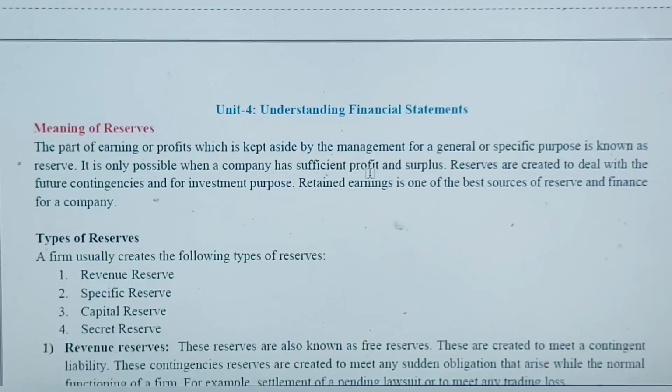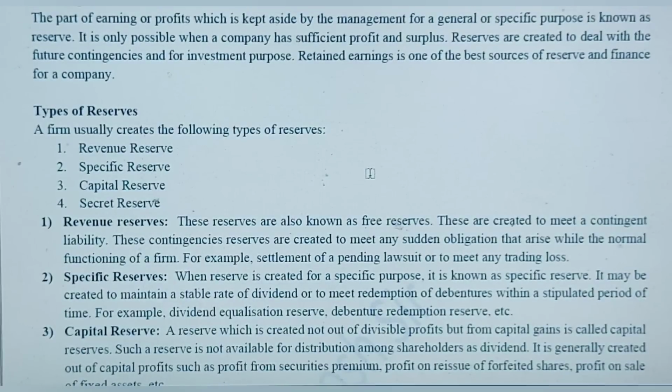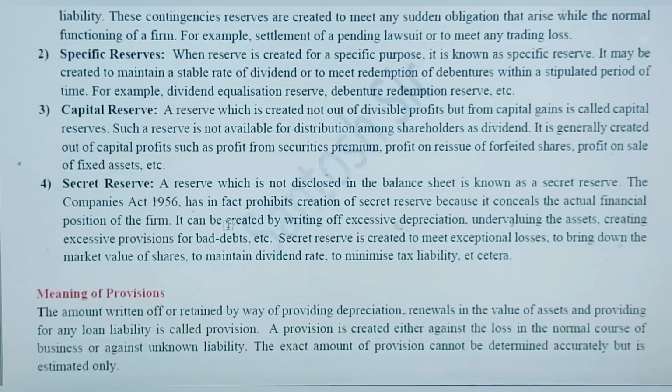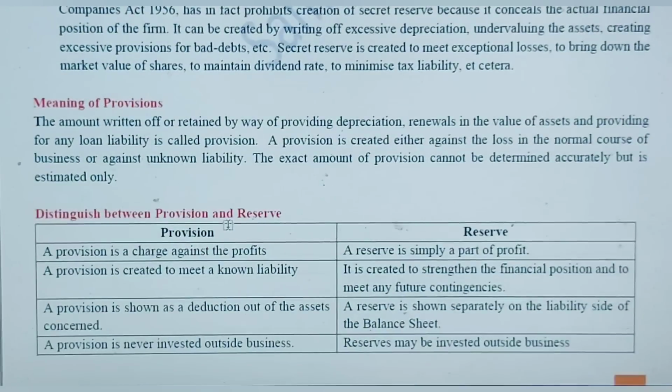Let's move on to unit 4, understanding the financial statements. And here you should know what reserves are and what the different types of reserves are. When we talk about reserves, it is the part of profit that is kept aside by a company for some special purpose. And these are the 4 types of reserves that are generally kept by the company: revenue reserve, specific reserve, capital reserve, and secret reserve. So you must learn all these 4 types of reserves for the exam. You might get them in the short notes also.